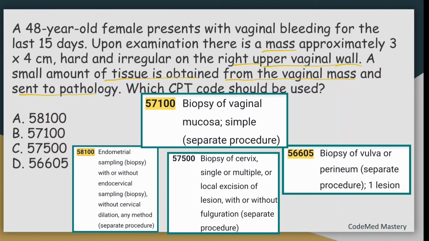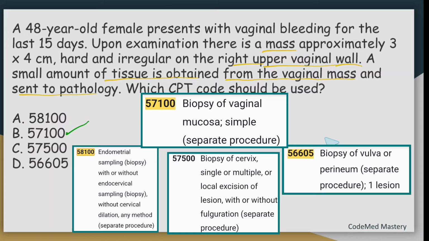The right code is 57100, that is for biopsy of vaginal mucosa, simple, because that is the correct code to report for a biopsy, that is small amount of tissue obtained from the vaginal wall. Right, so we have to use the code 57100. So option D is the right answer.